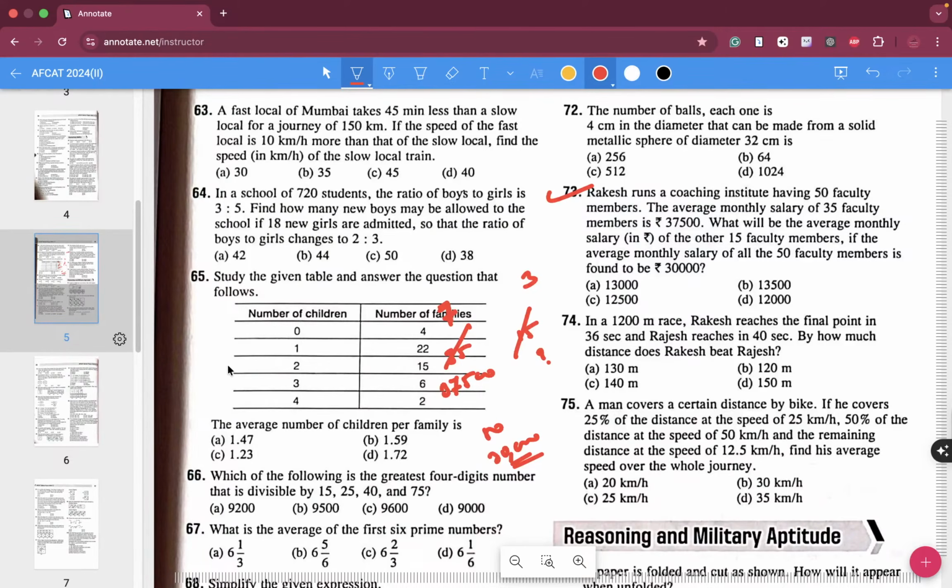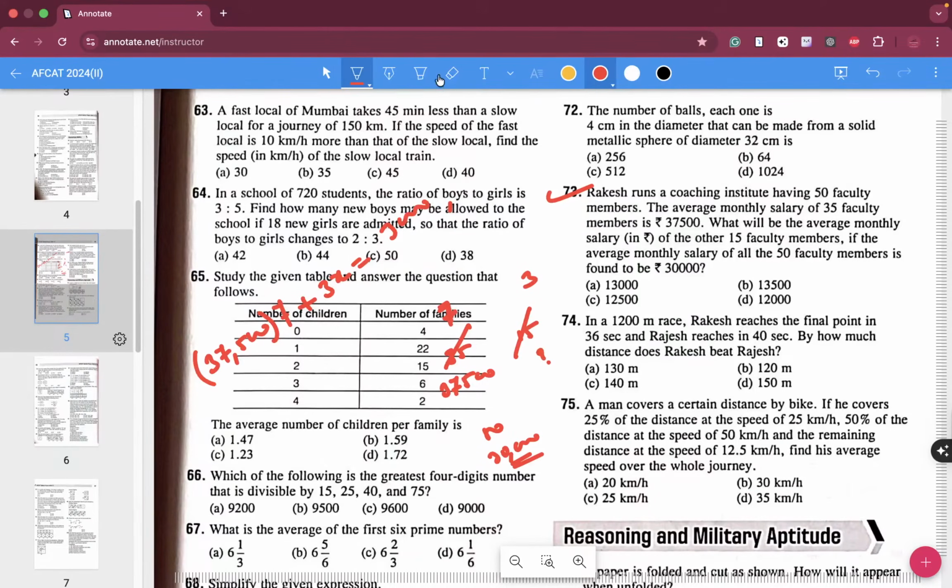So 37,500 into 7 plus the other people's salary, which I don't know, into 3, is equal to 10 into the total, 30,000 into 10, which means 3 lakhs.